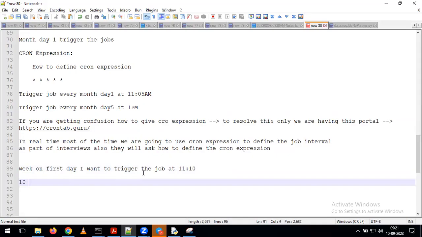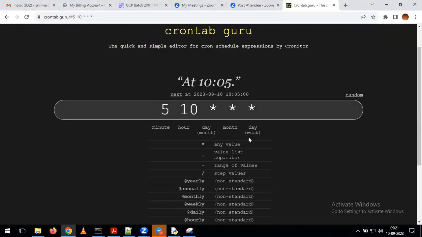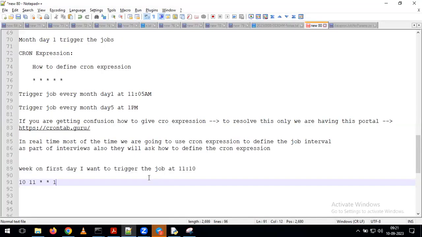First, we have to give the minutes. After that, we need to give the hours. I want to perform this operation every day, but we need to specify the particular day of the week, and that's the reason in the 5th parameter we have to give it as 1. If I give 1, what will happen? On day 1 of the week, it triggers the job at 11:10.